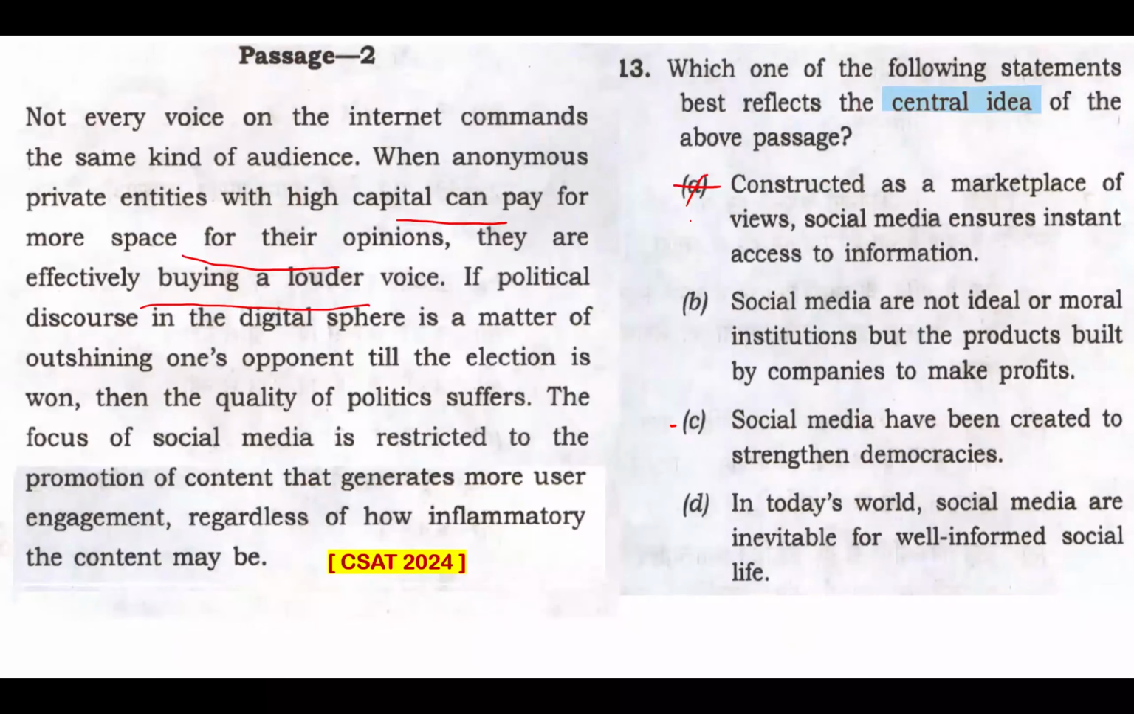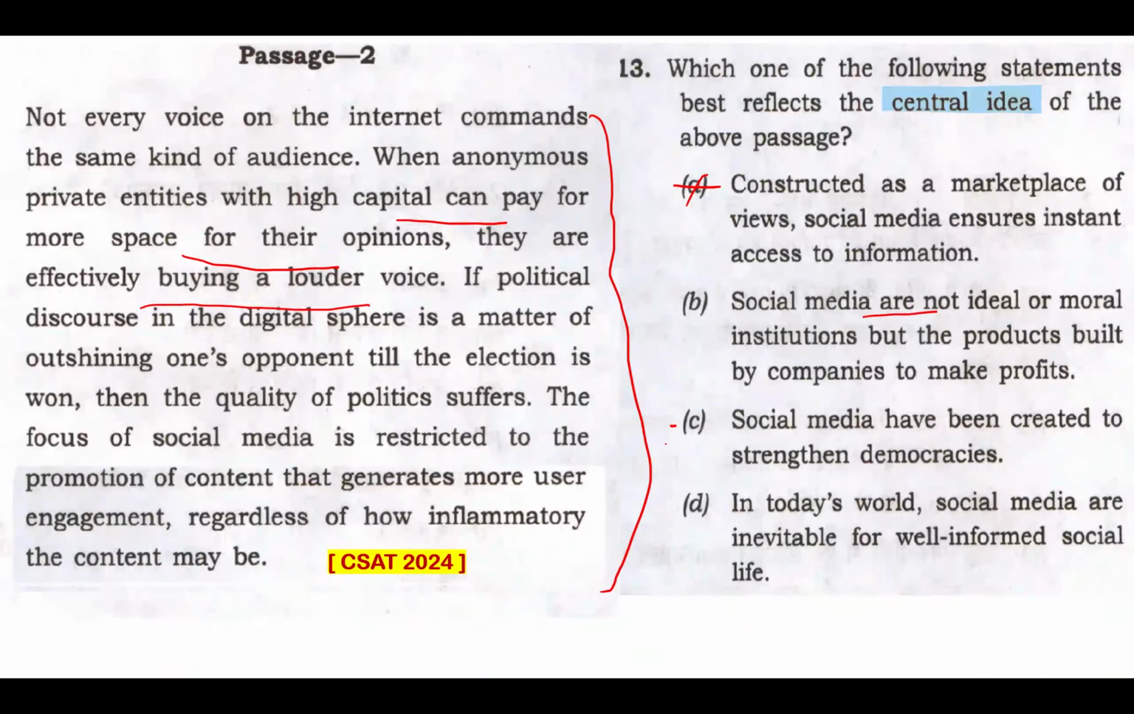Option B, social media are not ideal or moral institutions, but the products built by companies to make profits. That may look extreme, outrightly saying social media are not ideal or moral institutions. But if you have read this passage, the central idea looks like something like option B. But let me read further before reaffirming with this option.